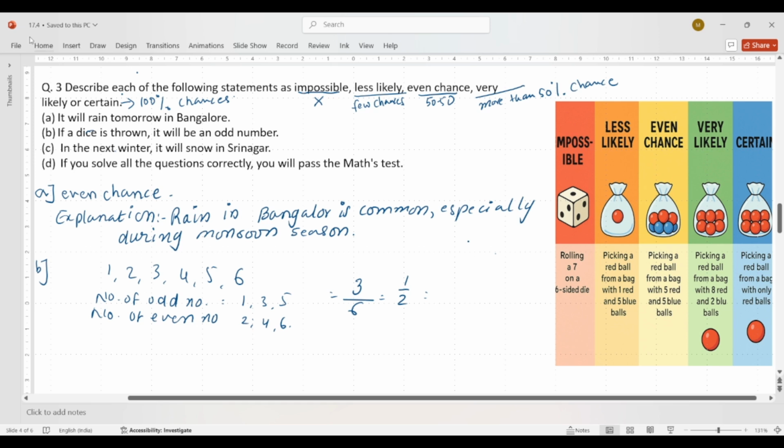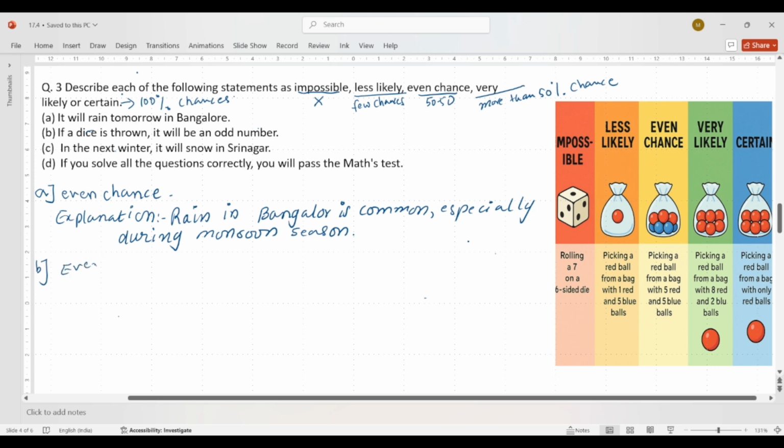Okay, so we will write the answer properly. Our B answer will be even chance. Our explanation will be: a dice consists of 3 even and 3 odd numbers.